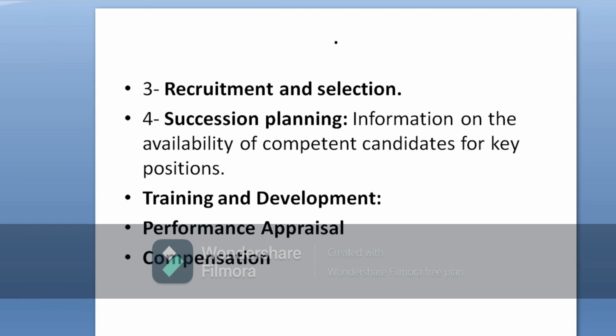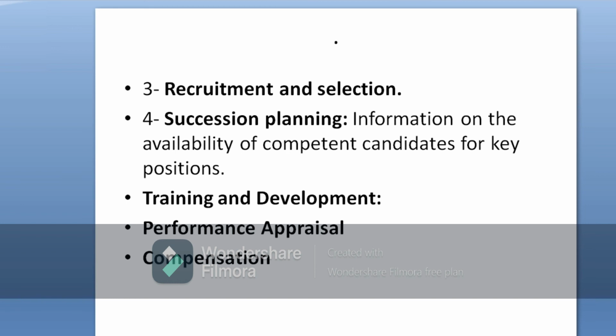Next, performance appraisal. HRIS plays a very important role in maintaining the data relating to the results of the performance appraisal of each and every employee, so that the organization can take appropriate decisions relating to what? Transfer, promotion, training, demotion, salary increment, incentive payments, etc.